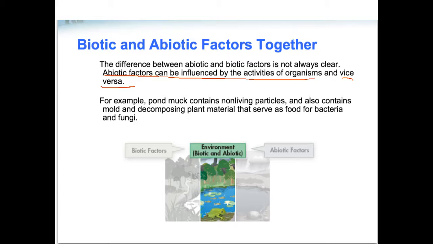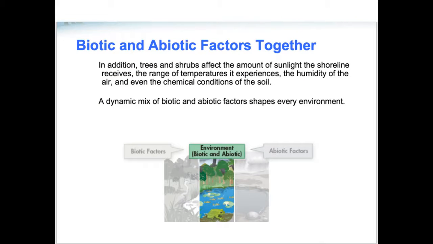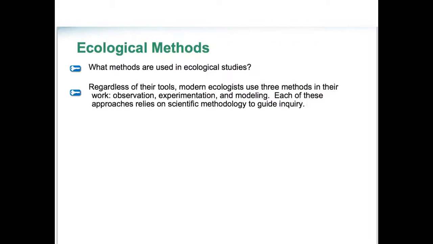For example, pond muck contains non-living particles, and it contains mold and decomposing plant material that serve as food. So it's sort of a little both abiotic and biotic. In another example, we have the trees and shrubs that would affect the amount of sunlight on the shoreline. So the sunlight is no longer just an abiotic factor because there are biotic reasons for why it doesn't reach the rest of the pond.